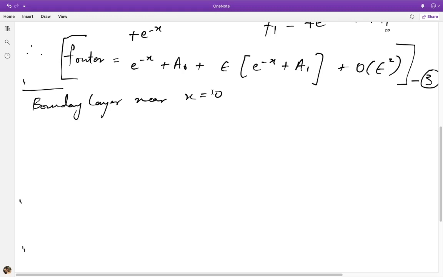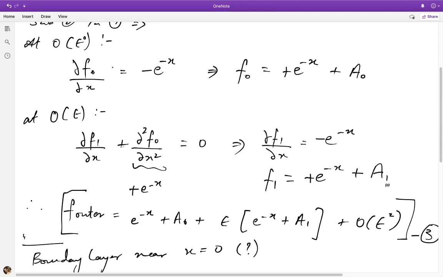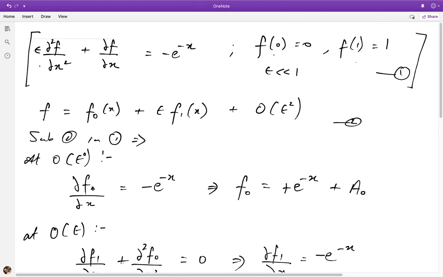Right, and we should just put a question mark there because we are not yet sure whether there is one. So part of the problem is to try and figure out whether there actually is a boundary layer near x equal to 0. So now for this, what we would like is to stretch the coordinate near the boundary x equal to 0 such that we're able to bring in the role of the second order term that was lost when we assumed a regular perturbation expansion.